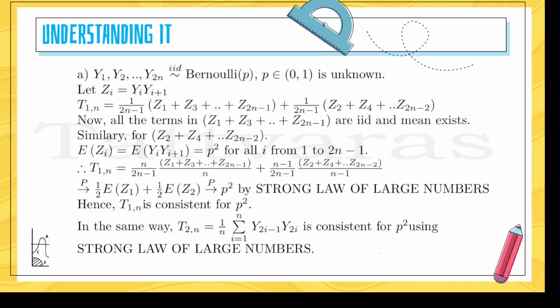And thus T1n is consistent for p square. Similarly, if we follow the same procedure, we will get that T2n also follows the strong law of large numbers and is consistent for p square.